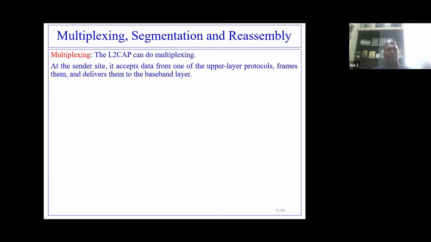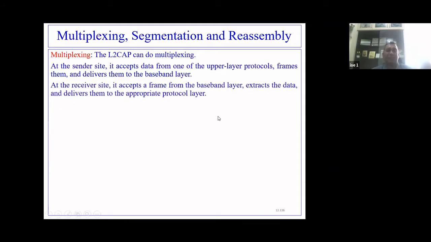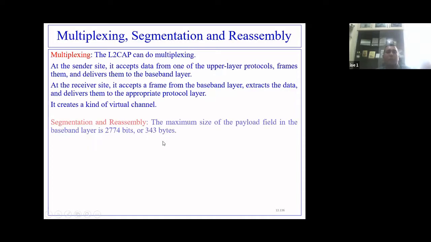It will form the frame and deliver it to the baseband layer. At the receiver side, the baseband layer extracts the data from the frame and delivers the data to the appropriate protocol layer above. Now, this creates a kind of virtual channel.